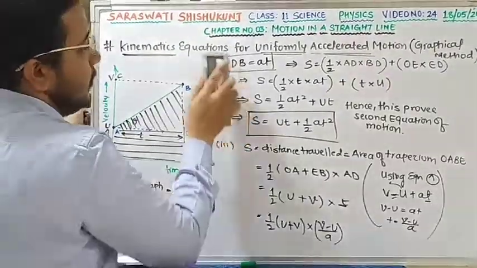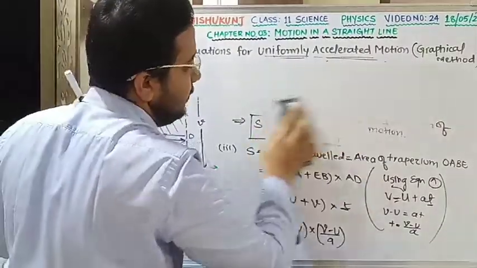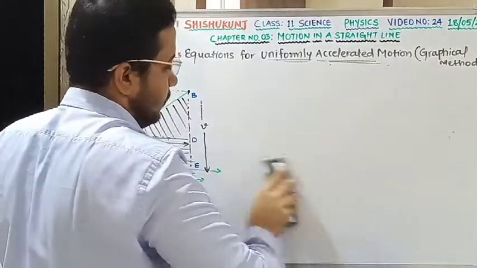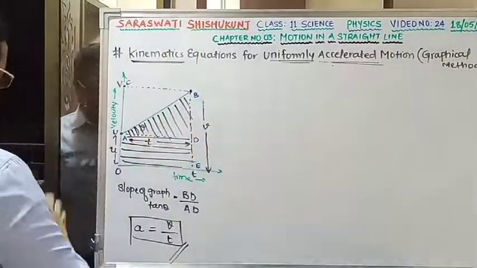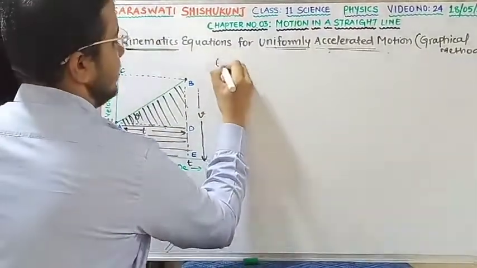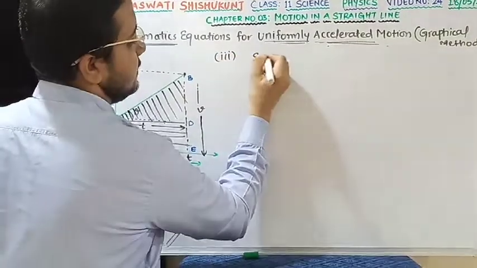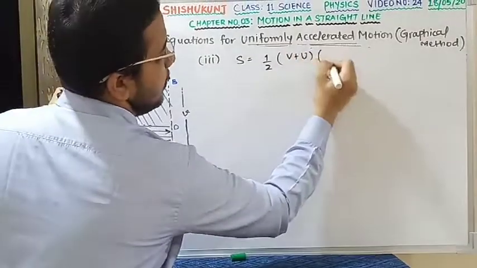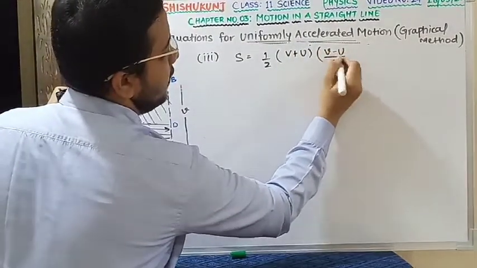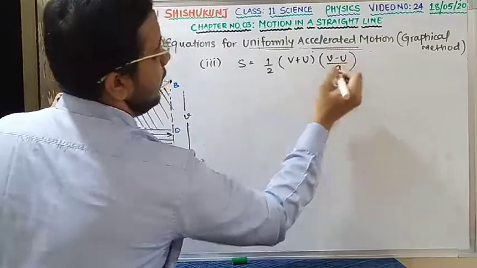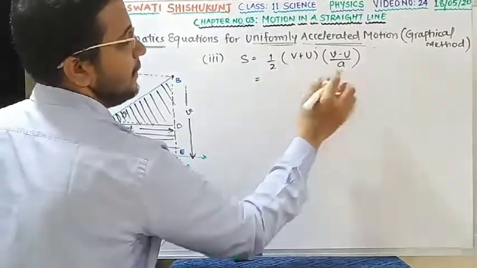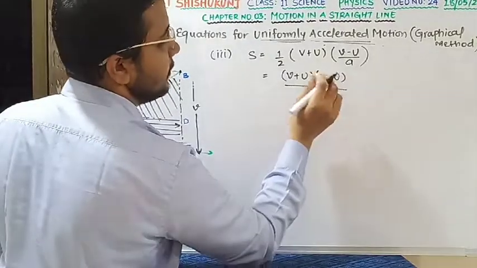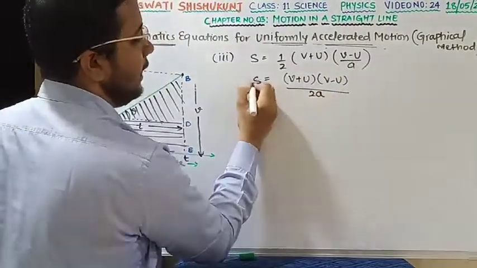Okay, moving ahead, slowly we are moving ahead. I have got the third equation, S = 1/2 (V + U)(V − U)/A. Till this I am clear? I can multiply these two, so I am having (V + U) and (V − U) in the numerator, product of two brackets divided by 2A.